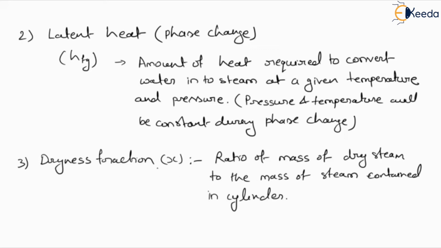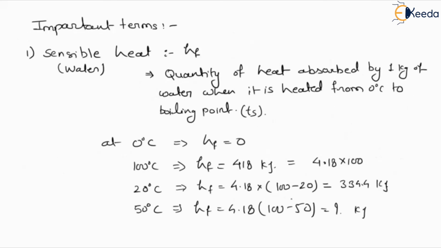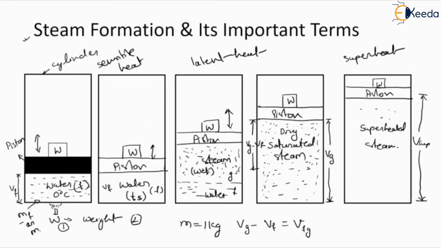The dryness fraction, it is denoted by X. It is defined as the ratio of mass of actual dry steam to the mass of steam contained in the cylinder. So here we have, suppose, this particular steam, wet steam.